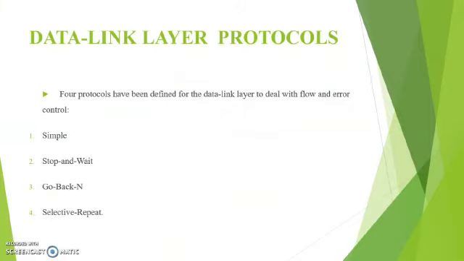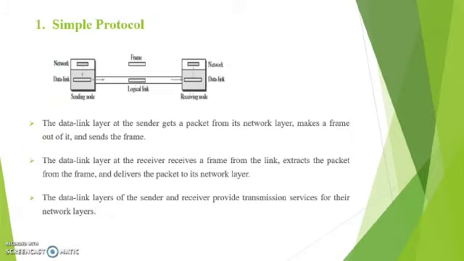Here we are discussing data link layer protocols. As we all know, the data link layer is responsible for establishing a connection between sender and receiver and for transmitting the packets to the receiver. There are four protocols: simple protocol, stop and wait protocol, go back N, and selective repeat. First we see the simple protocol.